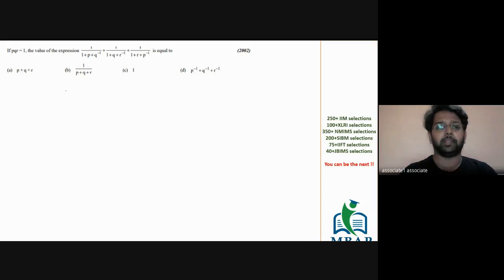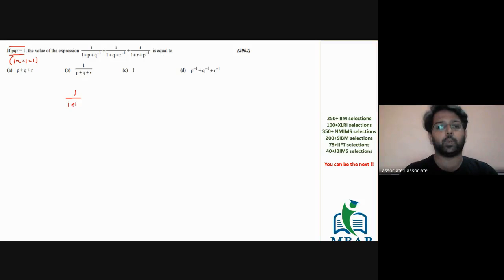See, this is a very standard question which can be solved by using substitution. 1 into 1 into 1 is equal to 1. It has not been said PQR should be distinct. It's not been said you have to keep the values of ABC or PQ to be distinct.